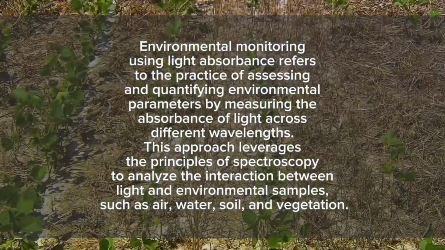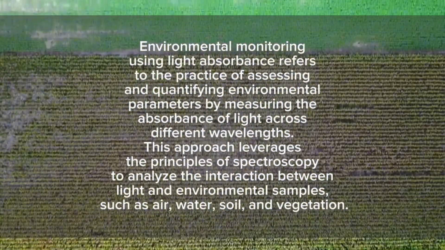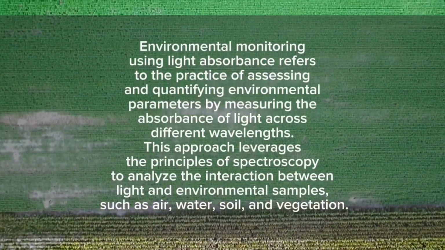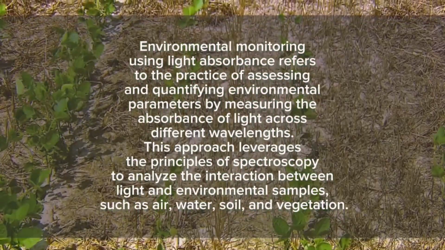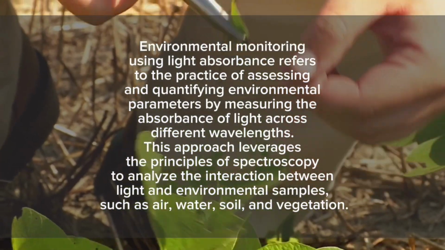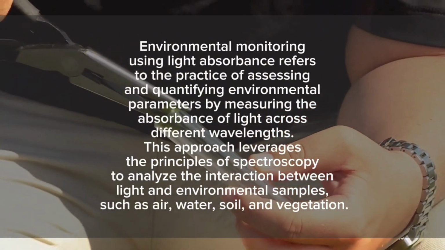Environmental monitoring using light absorbance refers to the practice of assessing and quantifying environmental parameters by measuring the absorbance of light across different wavelengths. This approach leverages the principles of spectroscopy to analyze the interaction between light and environmental samples, such as air, water, soil, and vegetation.